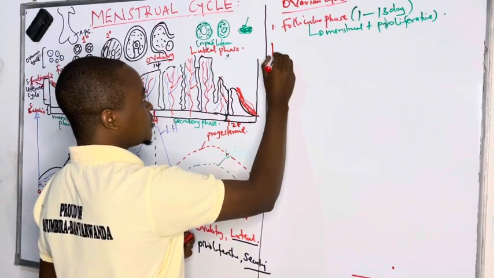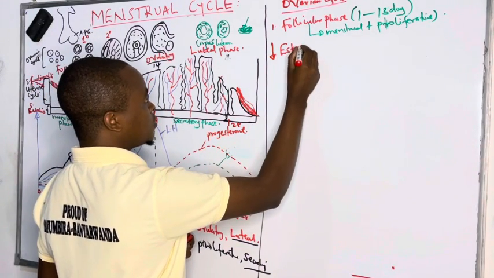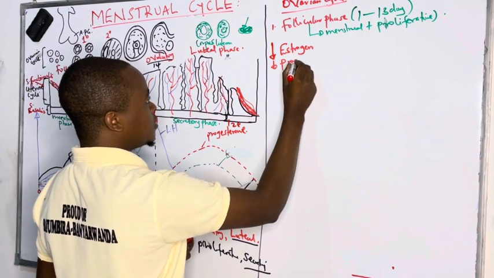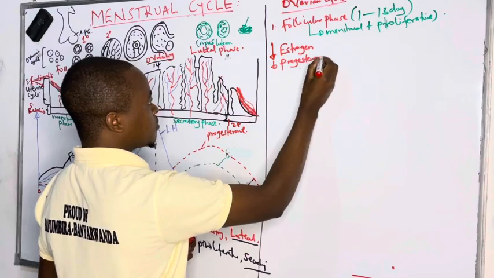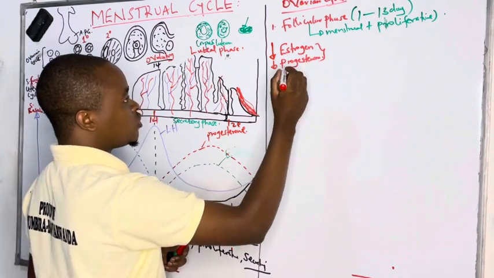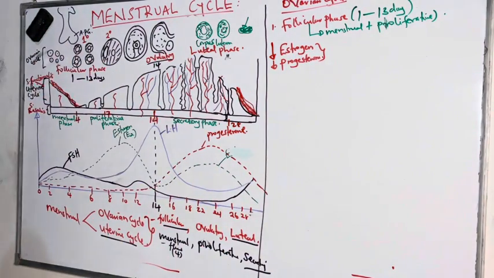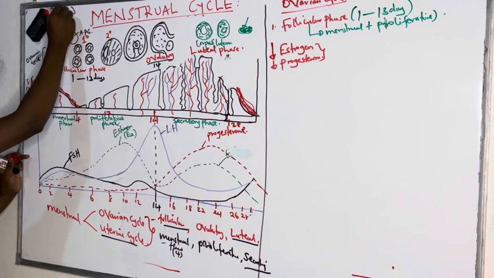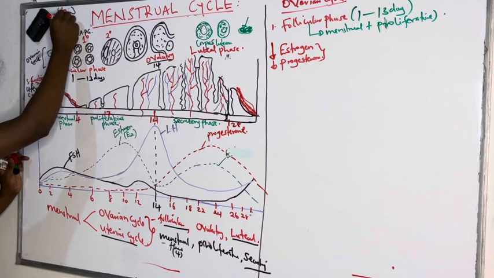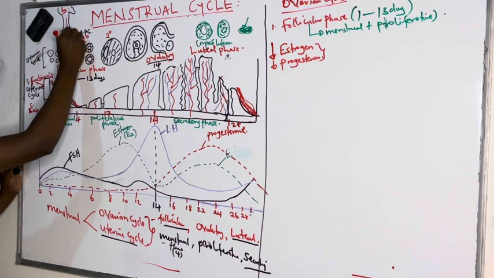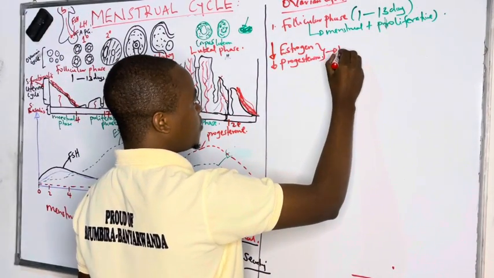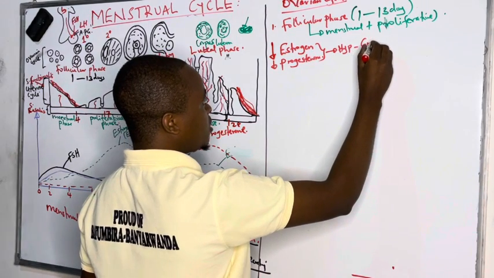When there are low levels of estrogen and low levels of progesterone in the blood, they are detected by the hypothalamus, which is triggered to release gonadotropin releasing hormone.